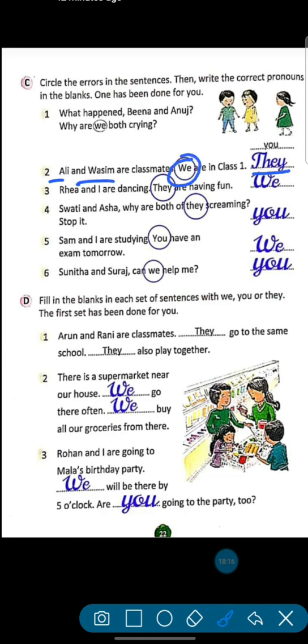This is wrong. We will not come. Okay. Now third, Riya and I are dancing. I is here, so we will use we here. This is wrong. They are having fun. We will use we here. Okay.